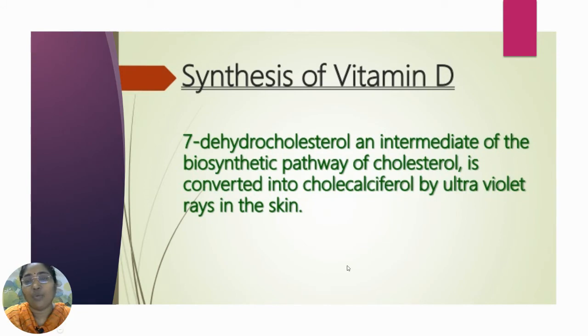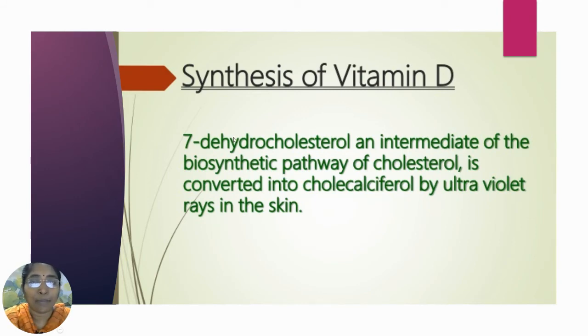Vitamin D, we all know, can be obtained from sunlight if you expose yourself to the UV rays of the sun. But for the synthesis of vitamin D, cholesterol is also required. You can see that cholesterol is converted into 7-dehydrocholesterol, an intermediate of the biosynthetic pathway of cholesterol.